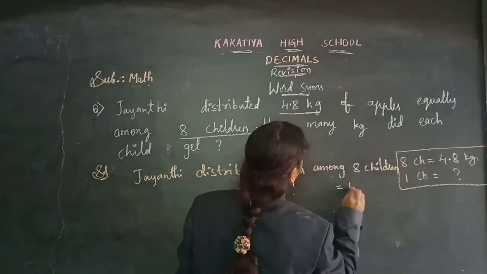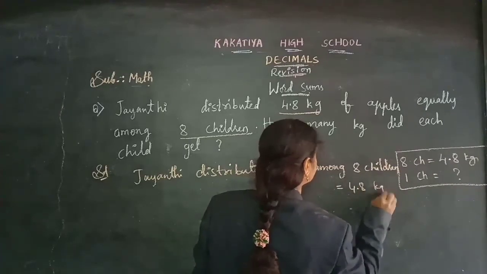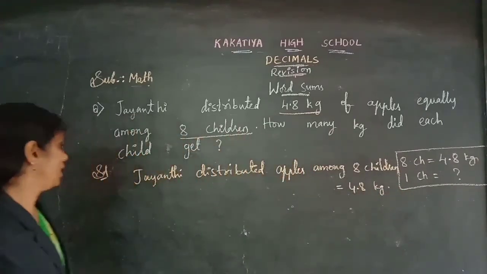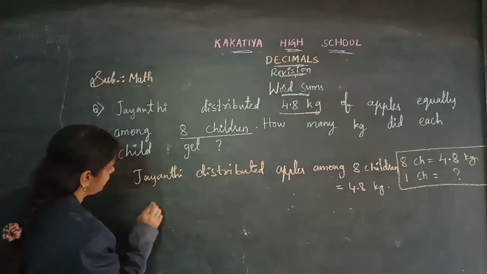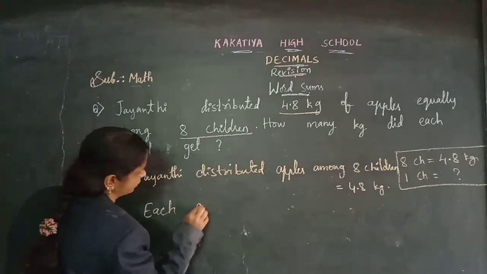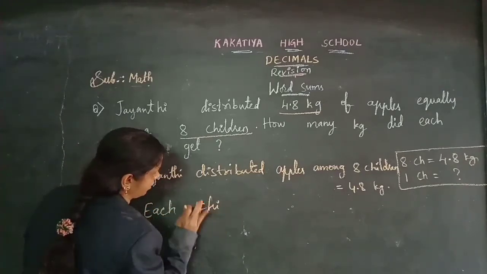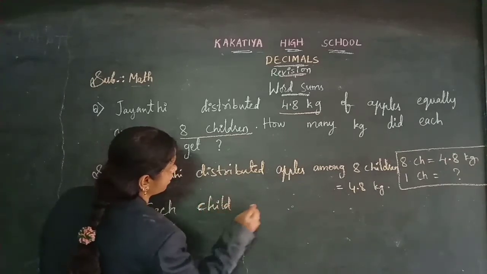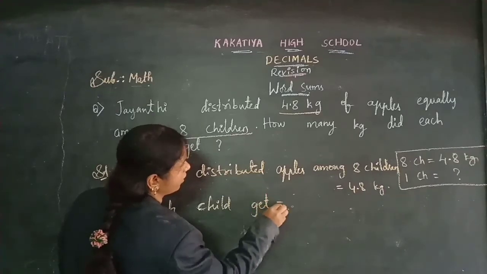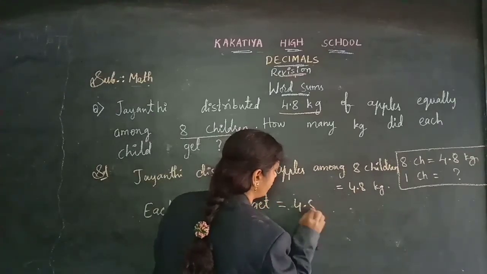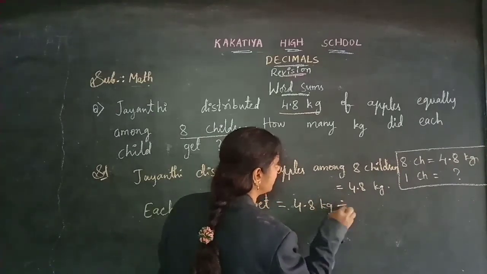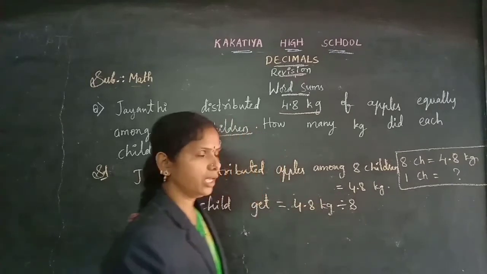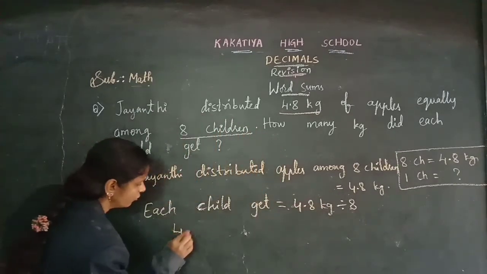How many? 4.8 kgs. Now each child gets 4.8 kgs divided by 8. Okay, come on, let's do the division here.